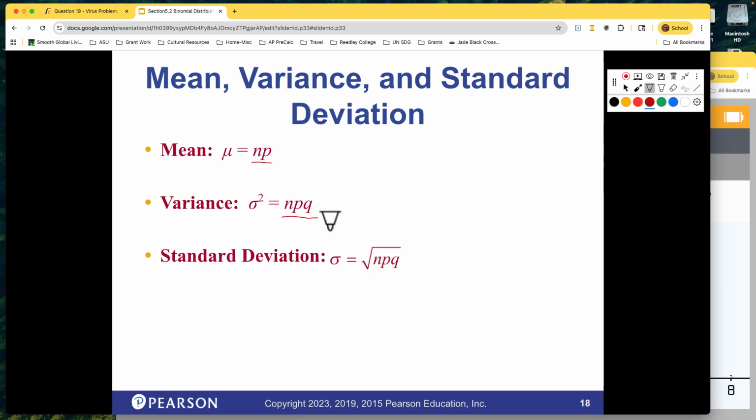And again, we could spend some time talking about why this works, but I've read all the pages and stuff, and it still didn't really help. It didn't make a lot of sense, but it does give us the variance. And then if we take the square root of the variance, it'll give us our standard deviation.